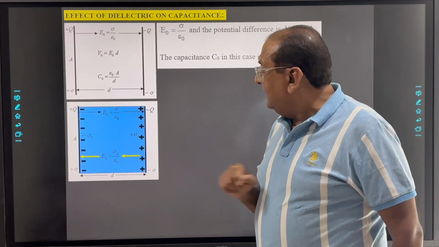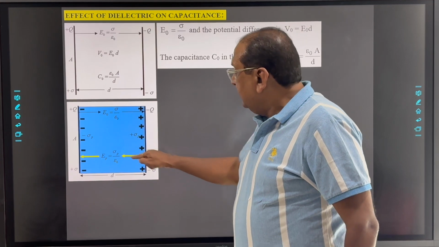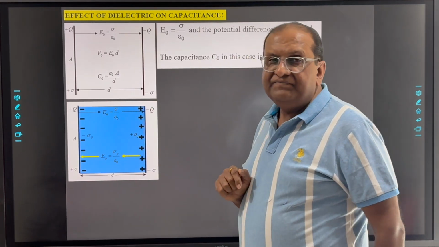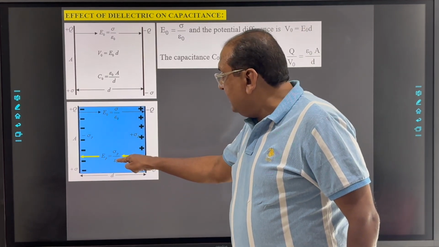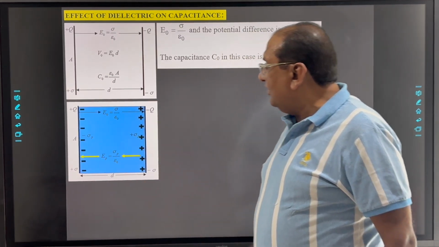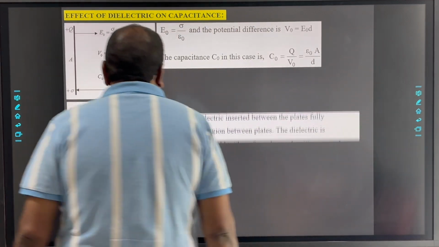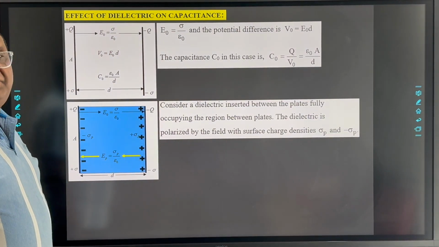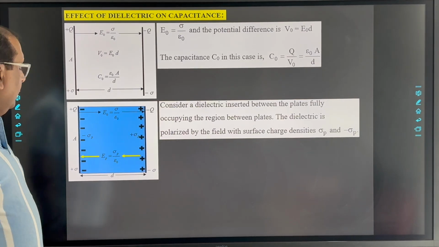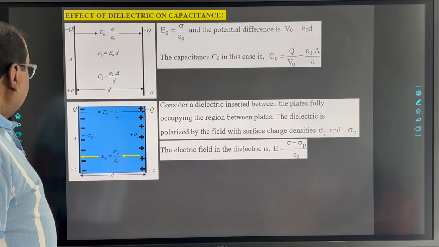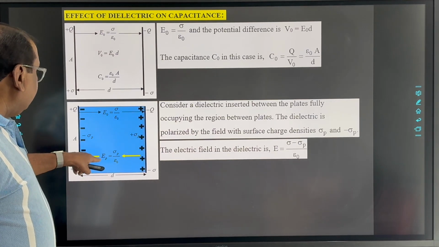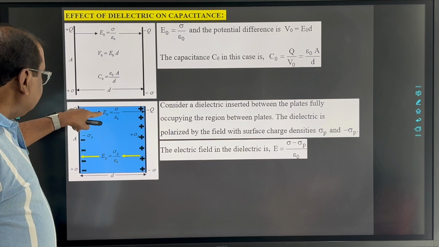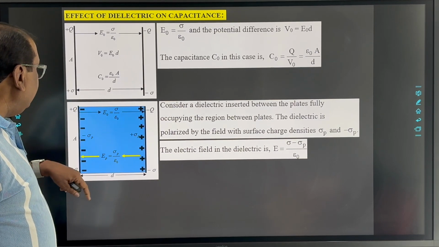Due to that, an electric field in the direction opposite to the external field will be developed, and that is EP equal to sigma p upon epsilon 0, as shown in the figure. Clear to all of you? Now see, the resultant electric field is E0 minus EP.